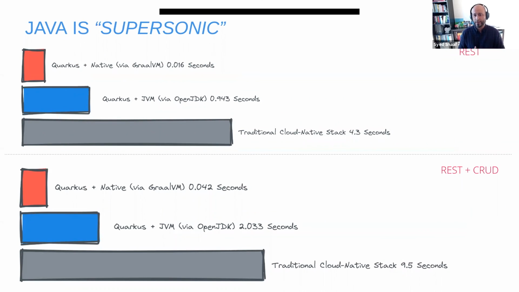The other thing is that it's fast. You can have your Quarkus native application boot up as a REST endpoint in 0.016 seconds. That's even less than a second, right? So it's in milliseconds. You can do the same with Quarkus JVM, and of course, traditional apps take a lot more time. Even with databases, Quarkus is much faster.